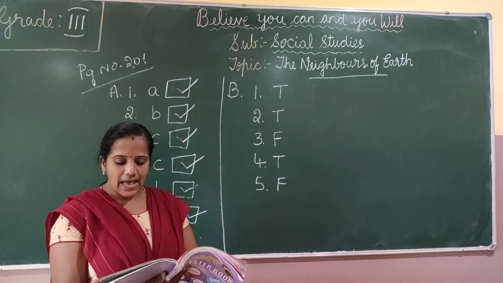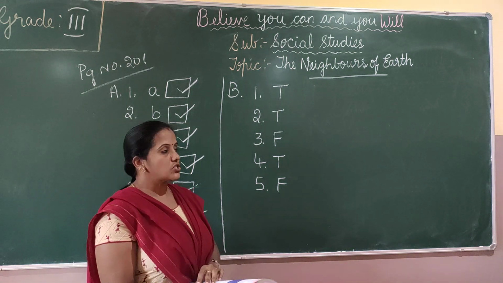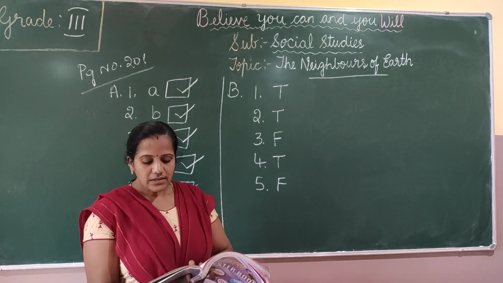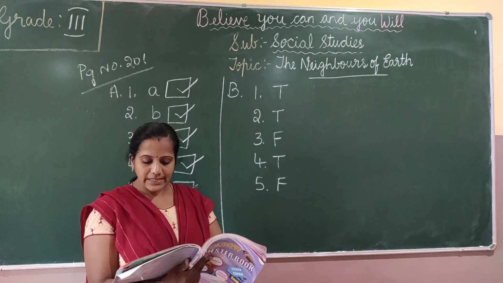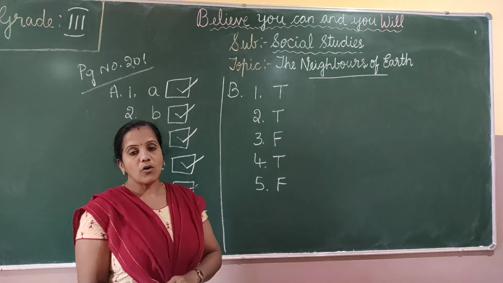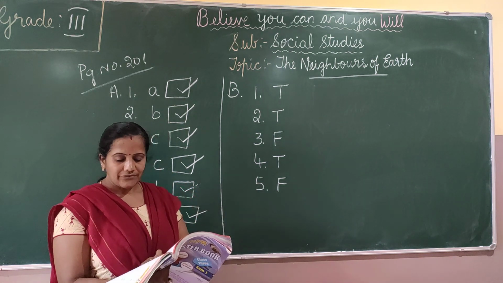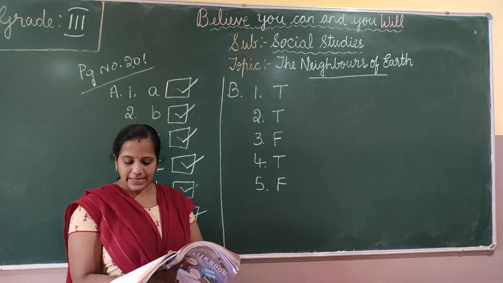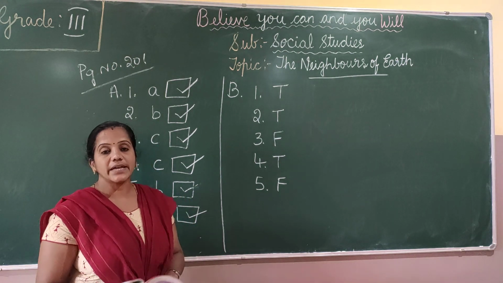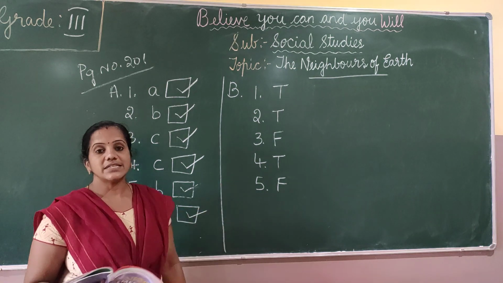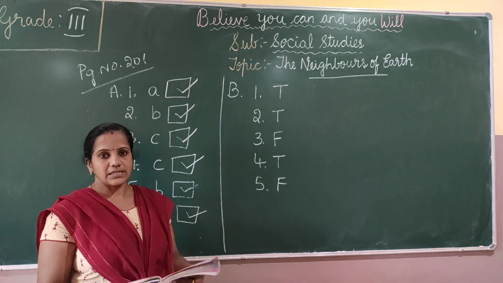All planets have their own light. False. Fourth one, the earth is the only planet which has life on it. Yes, it is true. Fifth one, during the night we see the sun shine in the sky. False. During the night we see moon shine in the sky.